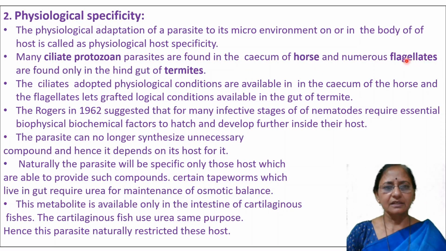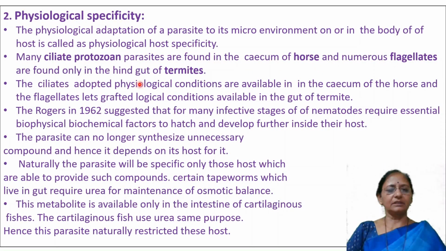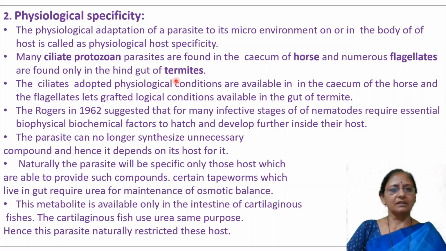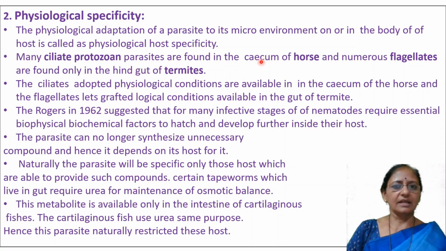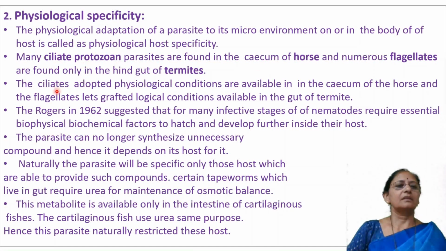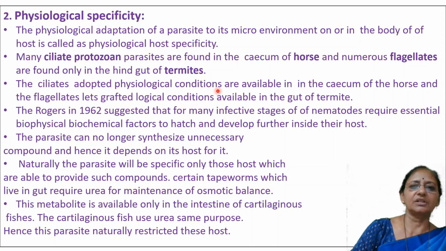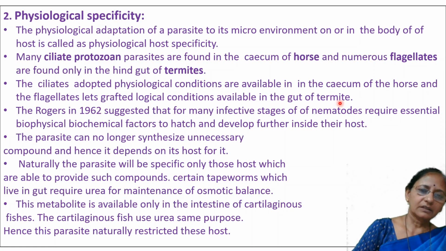That is, some flagellates are found in the hindgut of the termite. The hindgut of the termite is the environment with the physiological conditions available to flagellates, and physiological conditions are available in the cecum of the horse to ciliate protozoans. The ciliates are adapted to the physiological conditions available in the cecum of the horse, and the flagellates to the conditions available in the gut of the termite.